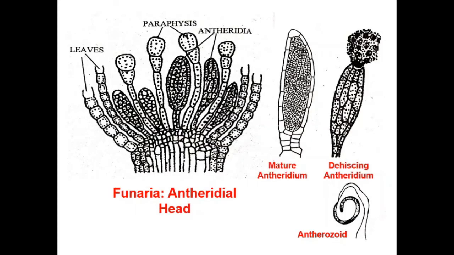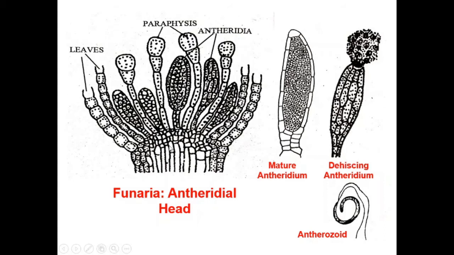Now let us first discuss the structure of the antheridial head. Well, this is the cross section of the antheridial head. You can see this number of antheridia, they are born amidst the clusters of these special leaves which are called the perigonial leaves or perichaetial leaves.